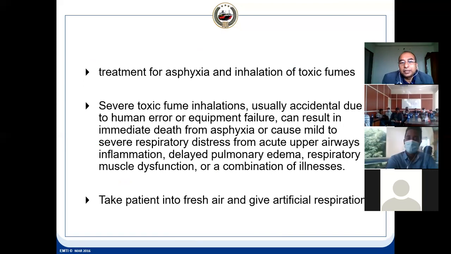What is asphyxia? Asphyxia is one of the dangerous things a person can have. It is the deficiency of oxygen. The problem with asphyxia is that when a person enters an oxygen deficient atmosphere, our brain needs oxygen, and the brain will stop working.